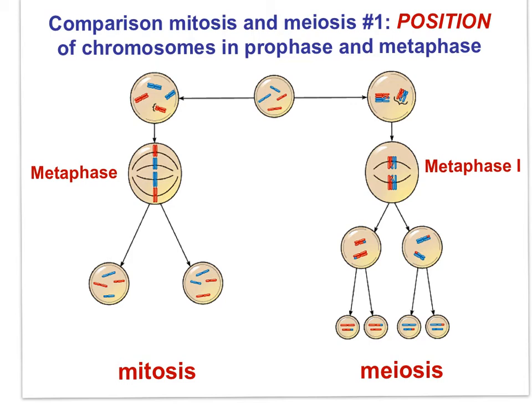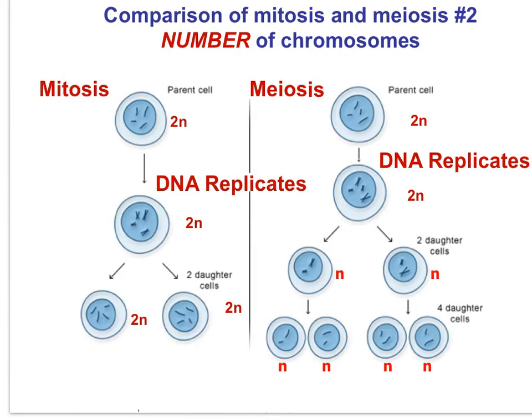2 chromosomes each. Mitosis results in 2 cells, both diploid, each with 4 chromosomes. Meiosis, because of its 2 divisions, results in 4 cells, all haploid, 2 chromosomes. And remember, these gametes are genetically different from one another. Here is another slide that compares mitosis and meiosis with respect to chromosome number. Study this slide carefully on your own.